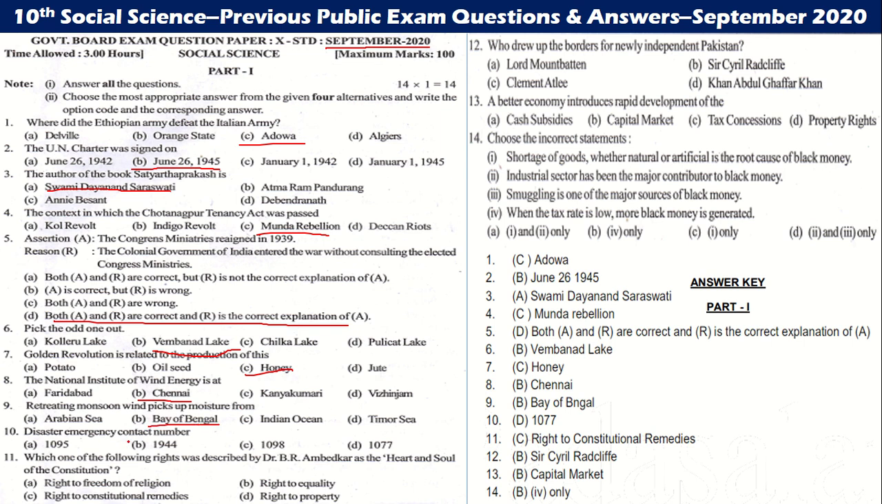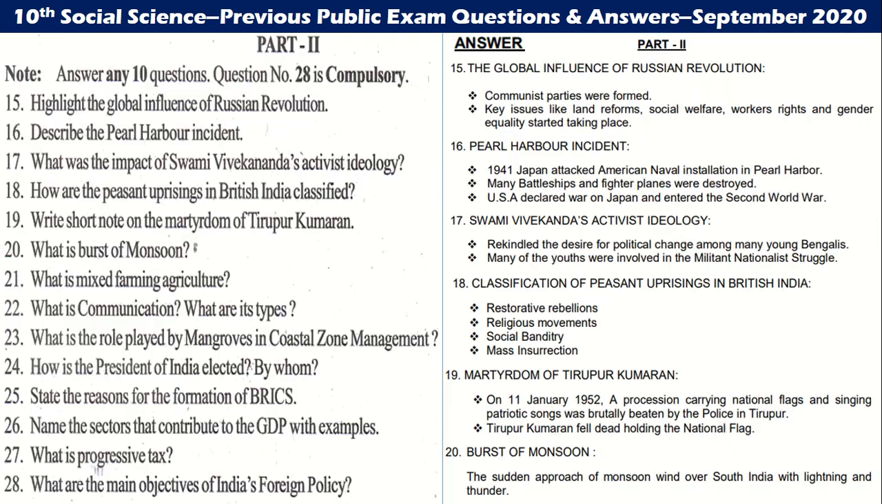Then the disaster emergency contact number is 1077. Which one of the following rights was described by Dr. Ambedkar? Right to constitutional remedies is the one that he has described. Who drew up the borders of newly independent Pakistan? Sir Cyril Radcliffe. A better economy introduces rapid development of the capital market. Choose the incorrect statement. Only the fourth one is wrong: when the rates are low, more black money is generated. That is the incorrect one. So let us go to the 2-mark questions.